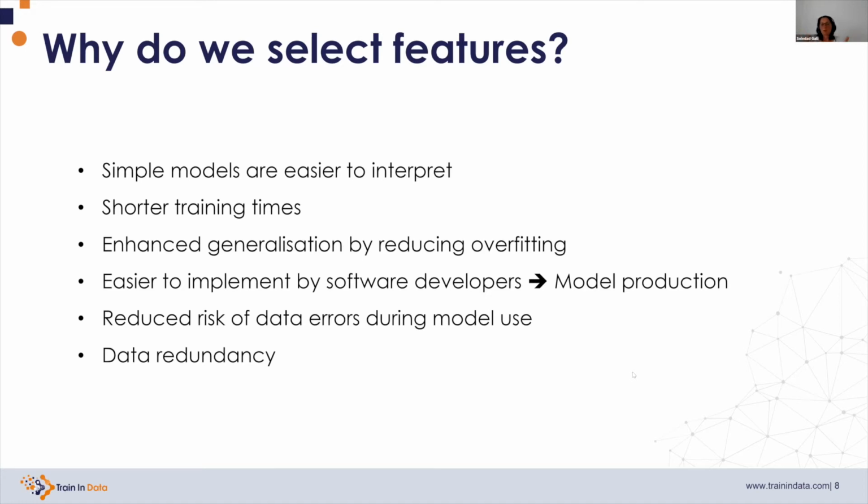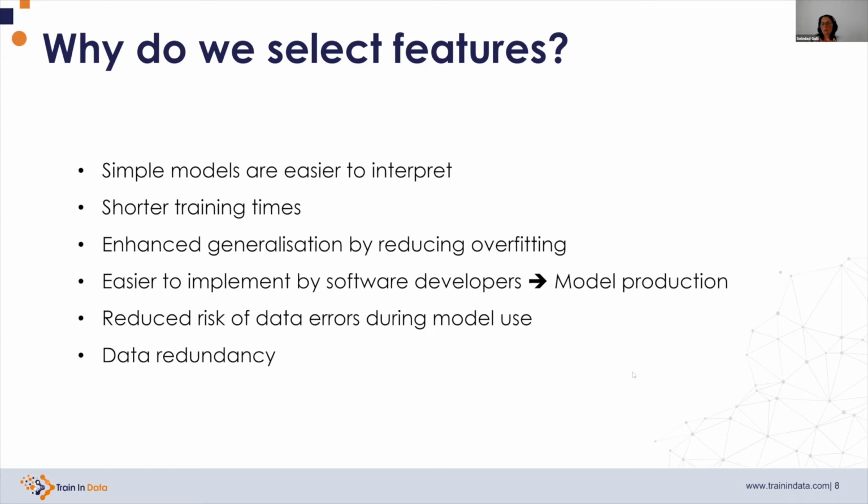Second, shorter training times. If we train a model on 10 variables, it will train much faster than if we train it on thousands of variables. And at the same time, and more important if we're going to use it in an application, it reduces the prediction times, so we can provide answers quicker. It may also produce enhanced generalization by reducing overfitting, if we remove a lot of variables that are just adding noise.